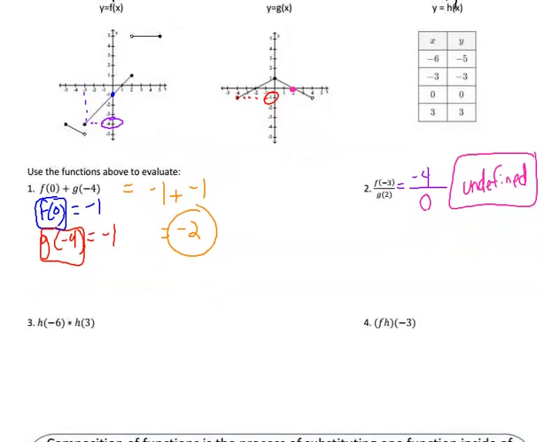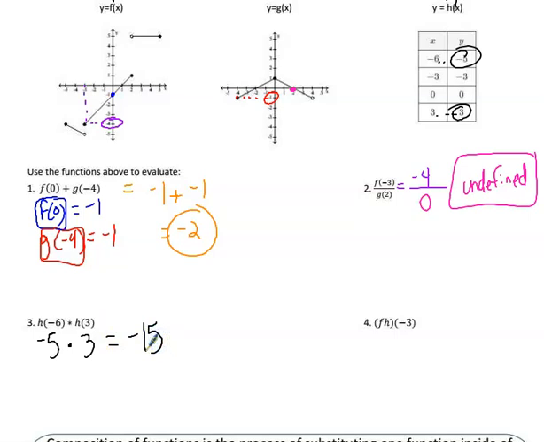Number 3, let me make sure I can still see these. H of -6 means we go to the one that's labeled H, go to -6, and you get -5. And if you ever see a star, that's the same thing as a dot for multiply. And we're still on H again. So H of 3, we look at 3, and you get 3. So -5 times 3 is -15.